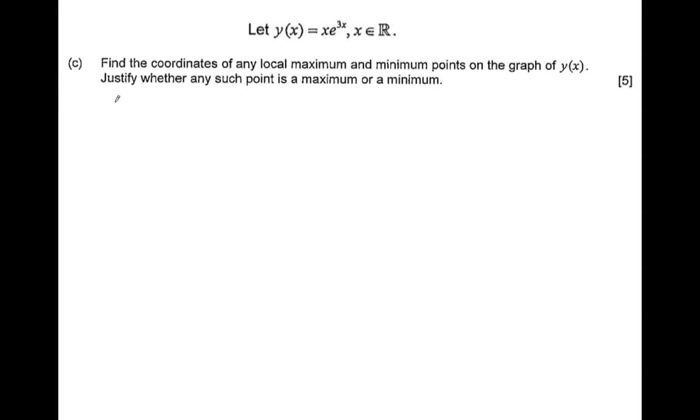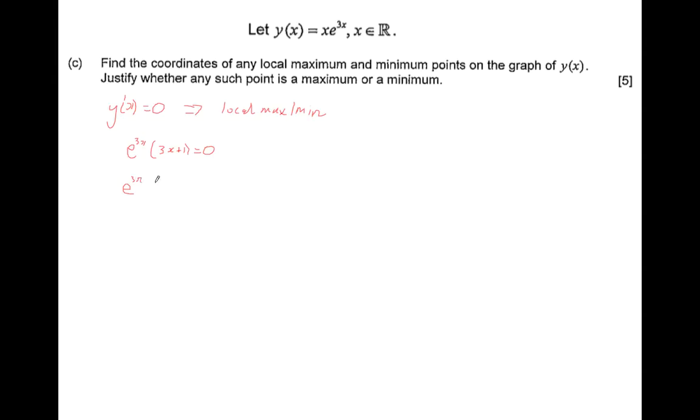Okay, so coordinates of local maximum minimum points. We know that we're trying to solve y dash of x equal to 0, because that will imply that we have local max or min. So we're just going to go ahead and solve it. You recall from before that the gradient was given by e to the 3x times (3x plus 1). So we're going to solve that equation equal to 0.